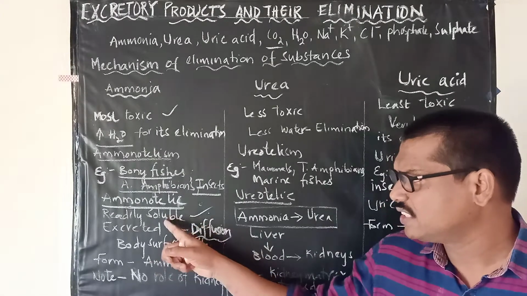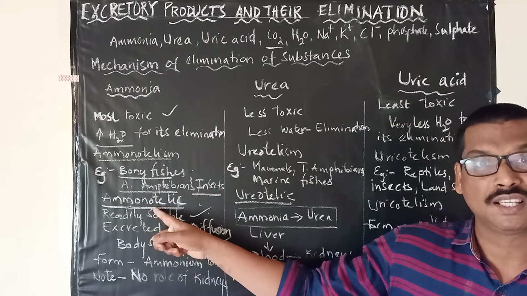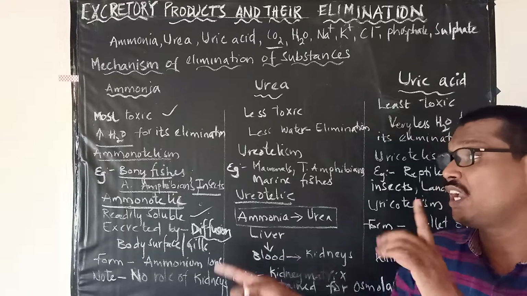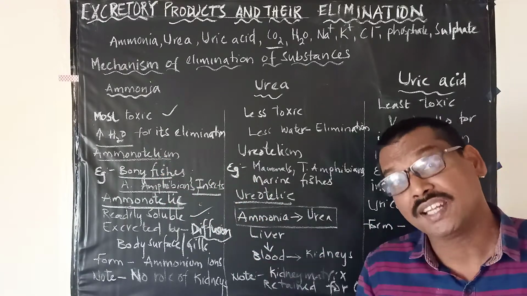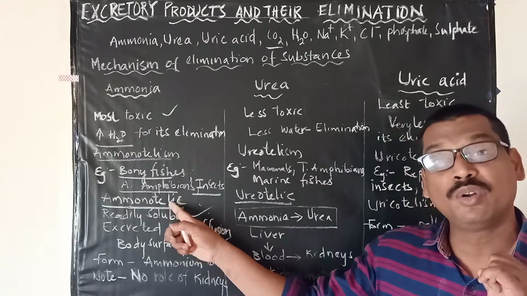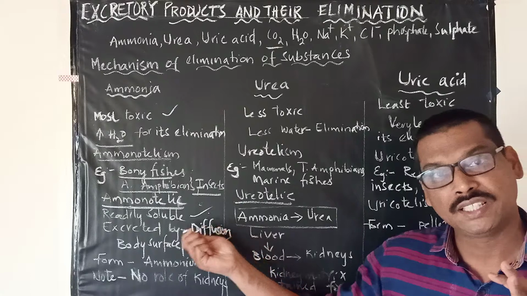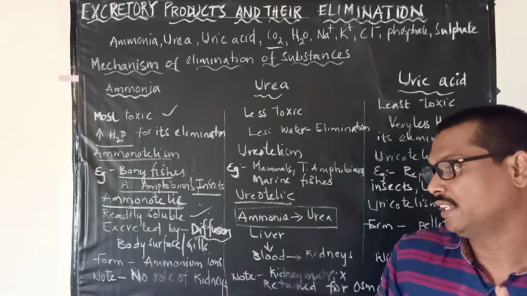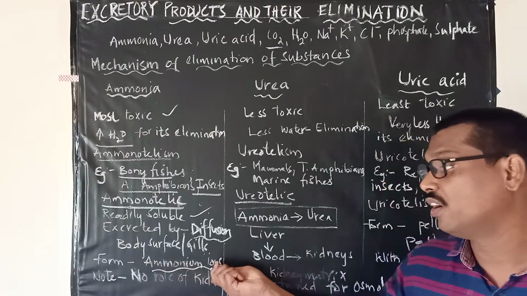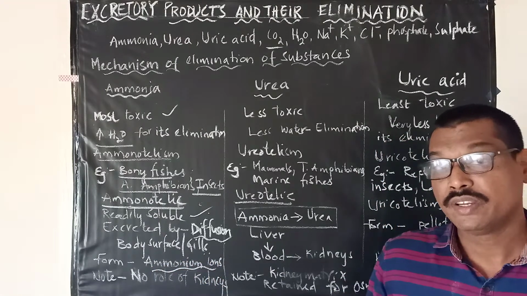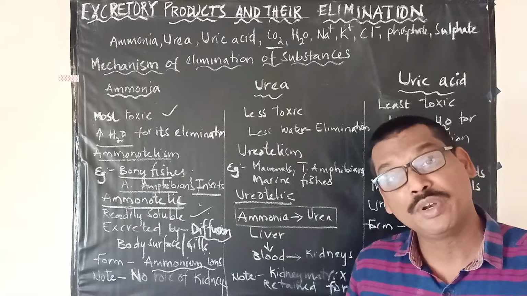So all these organisms are called what? Ammonotelic organisms. The process of eliminating the ammonia is called ammonotelism. The organisms which are eliminating this ammonia are called ammonotelic organisms. By what process? By diffusion, either by the body surface or by the gills. In what form? Ammonium ions. So they eliminate ammonia in the form of ammonium ions.